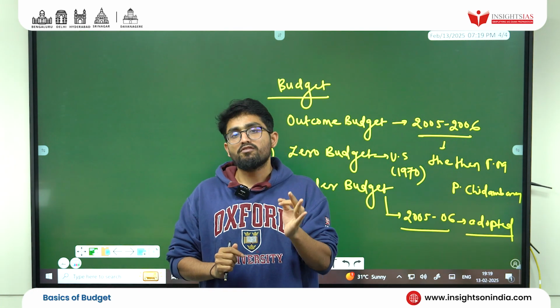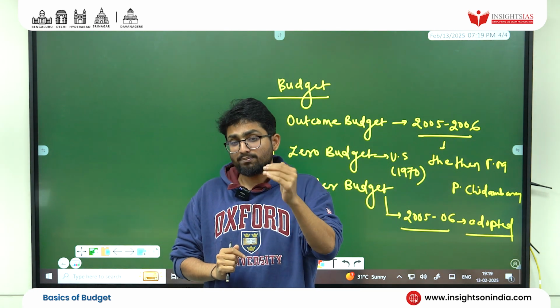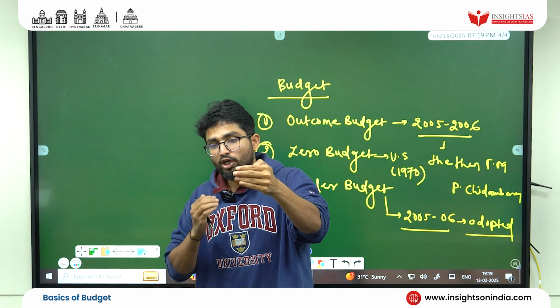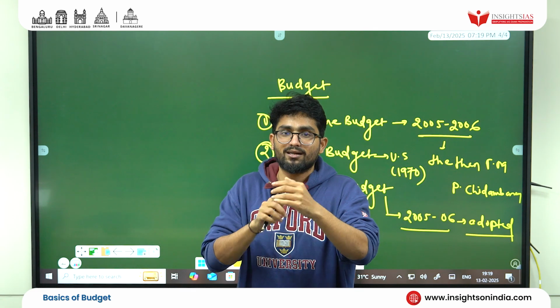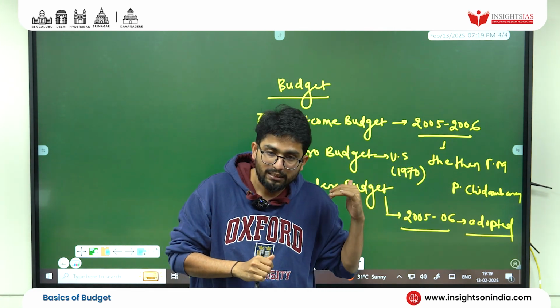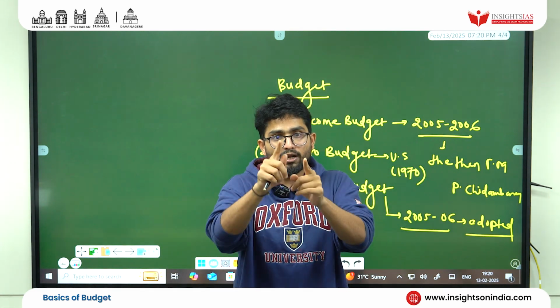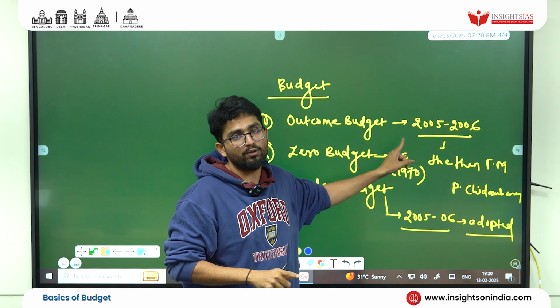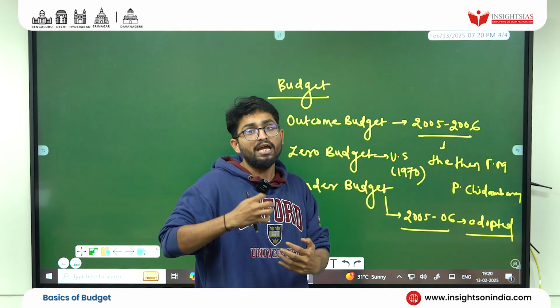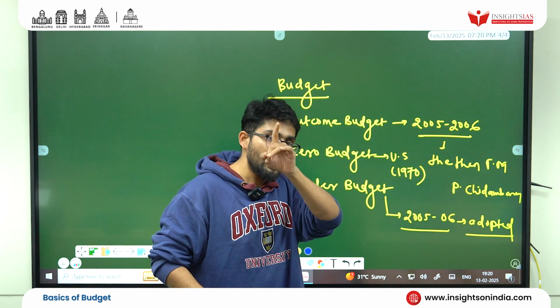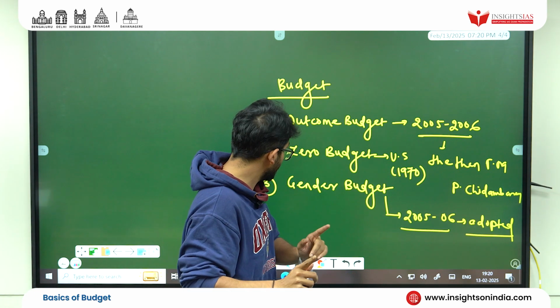So that means what? You define your goal, and as per your goal post, you put in the resources. And those resources are nothing but in terms of what? Money. That is nothing but outcome budgeting. And I already told you that it was introduced in our Indian budgeting in 2005, 2006. I hope you got it.